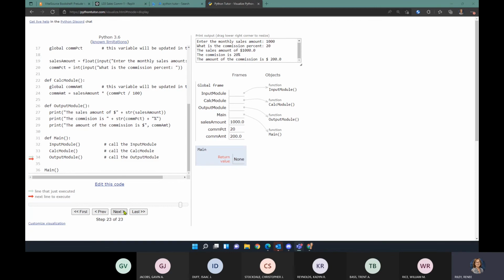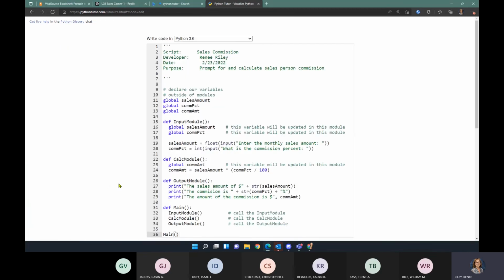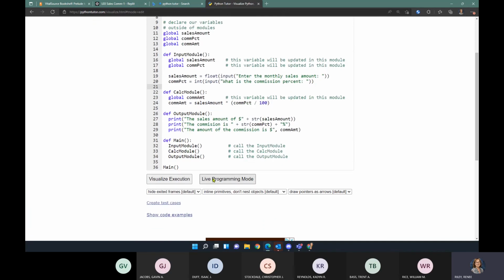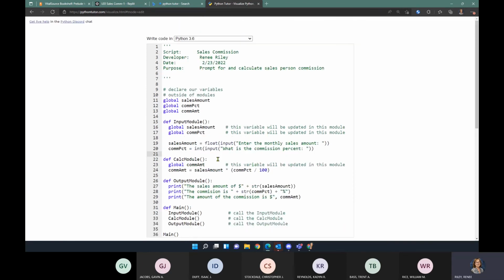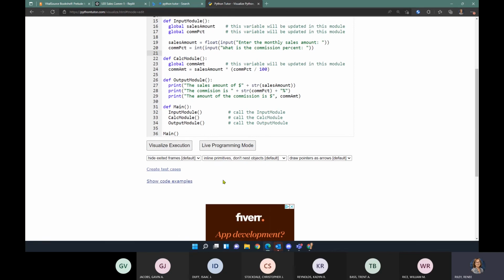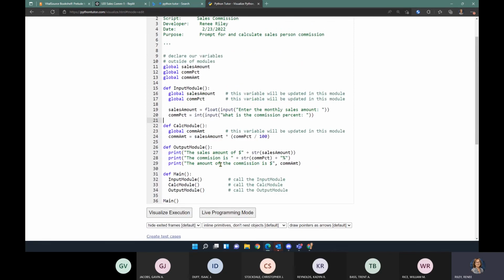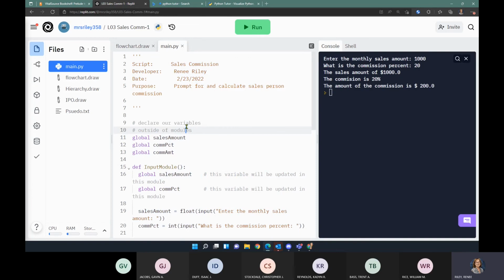Now, if you have a problem with your program while you're here using the visualizer, you can click Edit this code. That'll take you back to that main screen where you originally pasted your code, and you could change it if you wanted to, and then run it again. So if we did make changes to it, we need to make sure to copy those back into our original code, our replit, or whatever it is that we were working on. So Python Tutor will help you a lot in seeing how your code is executing, seeing if you have any problems with it.